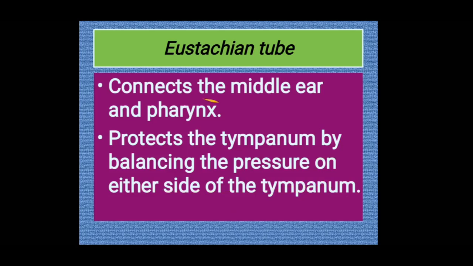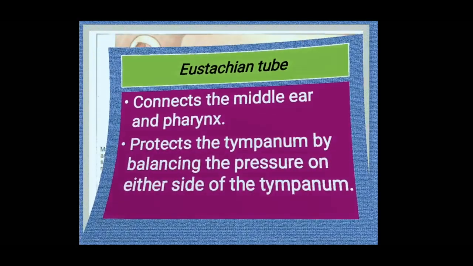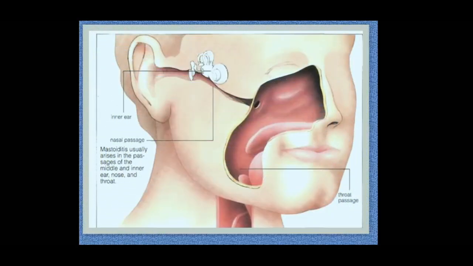It connects the middle ear to the pharynx. Where is the pharynx? It is in the neck region. So ear has got a connection with our neck, that we will see in the next slide. And function of eustachian tube, it protects the tympanum by balancing the pressure on either side of the tympanum. So pressure balance is done with the help of eustachian tube.